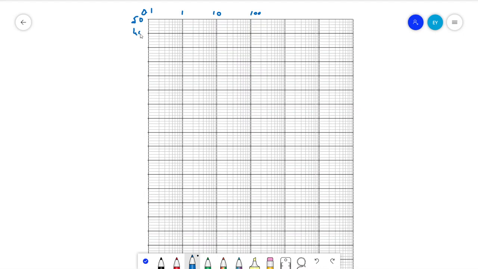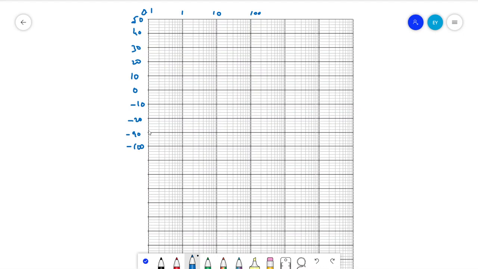This is 50, 40, 30, 20, 10, 0, minus 10, minus 20. So this is for magnitude, and for the phase we will take from minus 90, minus 100.